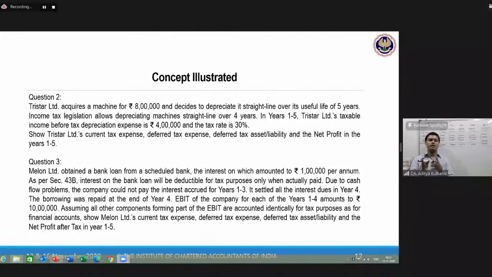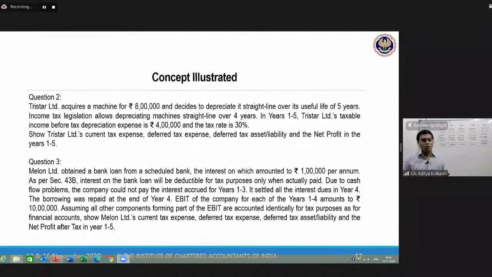Is it paid in year 1? No. So interest for tax purposes for year 1 will be 0. Interest for tax purposes for year 2 will also be 0. Year 3 will also be 0. Interest for tax purposes for year 4 will be 1 lakh of year 1 plus 1 lakh of year 2 plus 1 lakh of year 3 plus 1 lakh of year 4. Together it will be 4 lakh rupees. So in year 4, you will ultimately get the entire deduction. So in this case, reversal is happening in the 4th year. Each year 1 lakh, and for tax, it is being reversed in year 4.